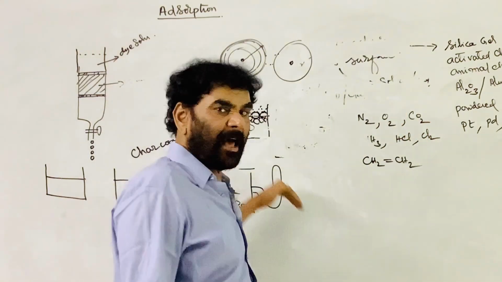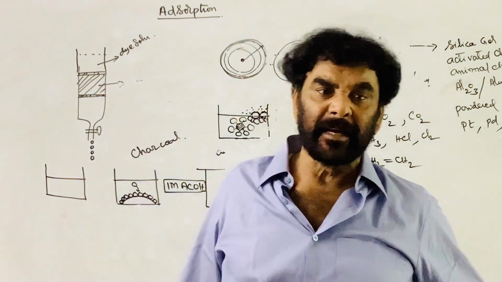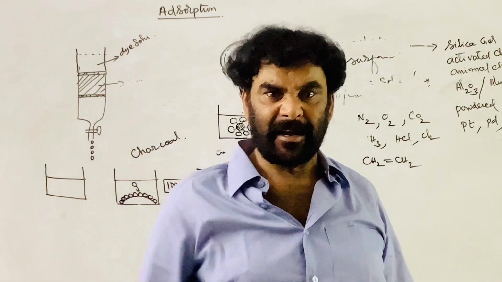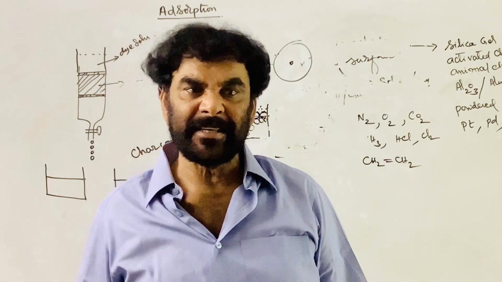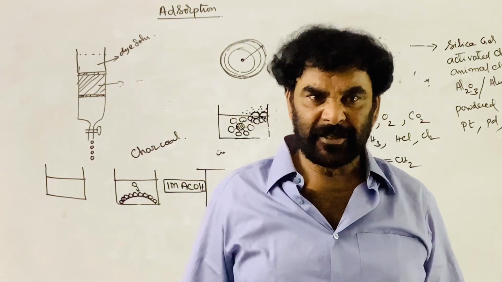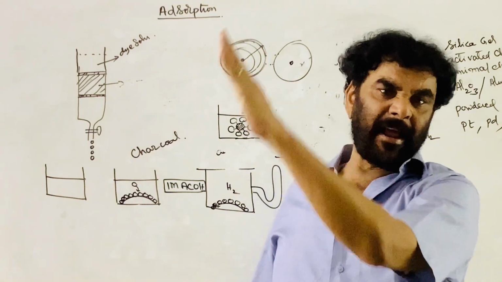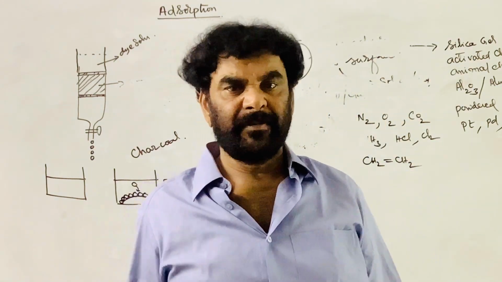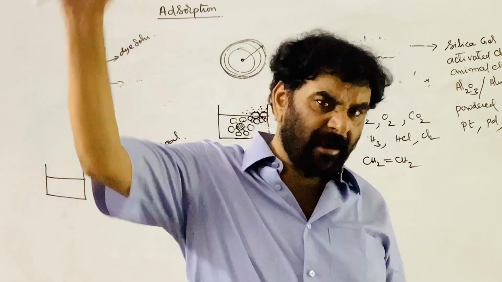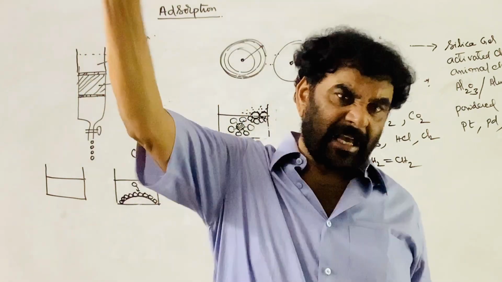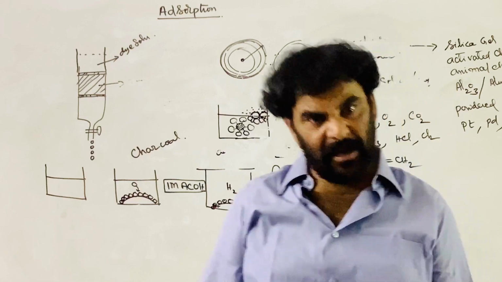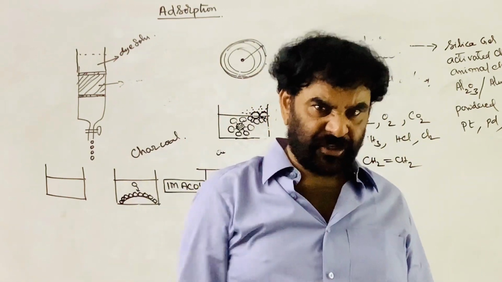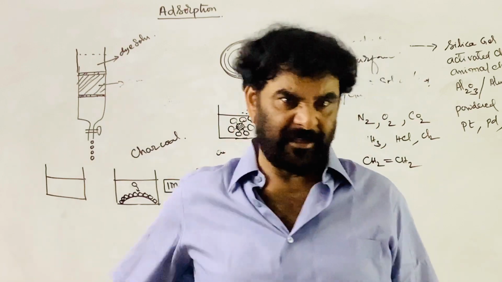In that process, what happens? Energy content decreases. By showing adsorption, the surface molecules are acquiring stability, minimizing their energy content. So additional attractions minimize the energy content of the molecule. Therefore, all solid surfaces and all liquid surfaces have leftover residual forces, residual attractions or residual valencies.